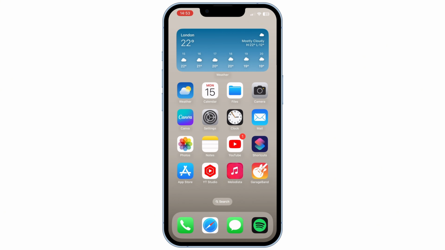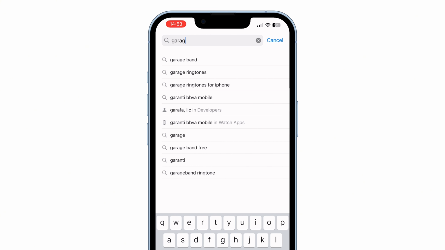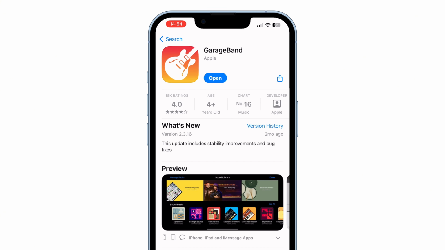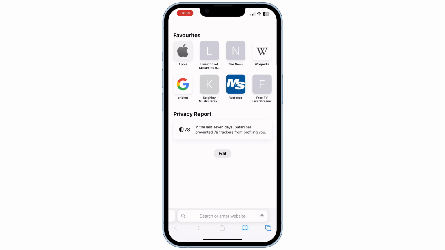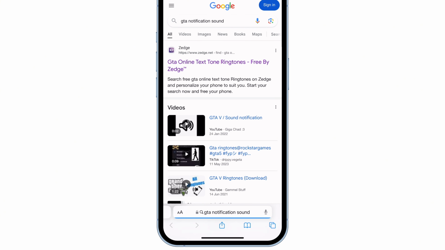In this video, I'm going to talk about how you can have a custom notification sound on your iPhone. First, you'll need to download an app. Go to the App Store and search for GarageBand. The link is in the description. Download it. Once downloaded, you need to download a notification sound. To do that, go to your browser and search for any specific notification sound you want.